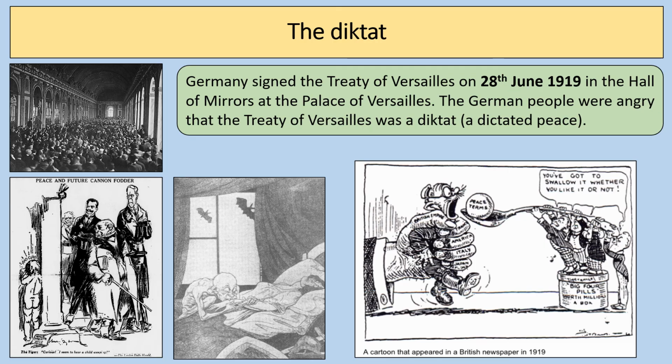So very much those pictures talk about how the big three are ignoring Germany, and Clemenceau in the middle cartoon is portrayed as a vampire type character, sucking the lifeblood out of Germany. Germany is portrayed as an innocent victim, helpless and defenseless. And again, that whole idea about Germany being forced to take their medicine in that cartoon in a British newspaper in 1919.